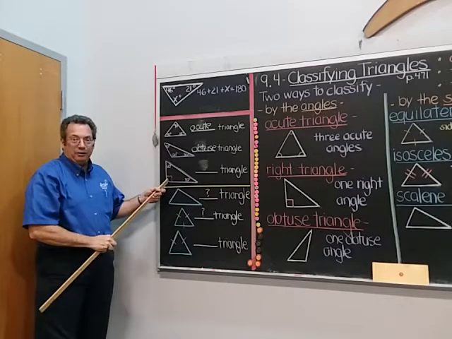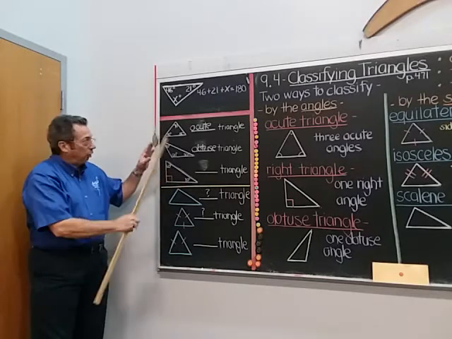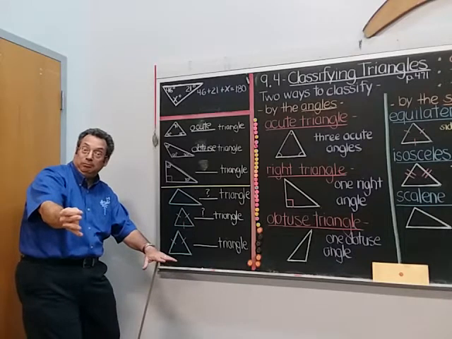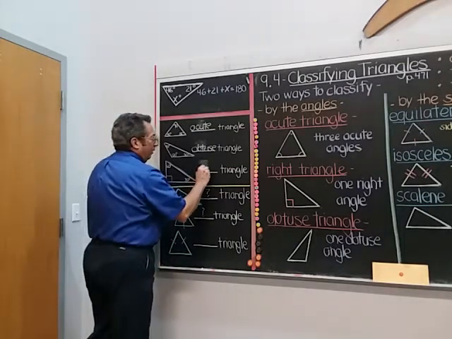That means a 90-degree angle right here. 30 degrees, 60 degrees. Notice they add up to 180? All of them add up to 180. But anyway, what kind of triangle would that be? You're right. Get it? Right triangle.